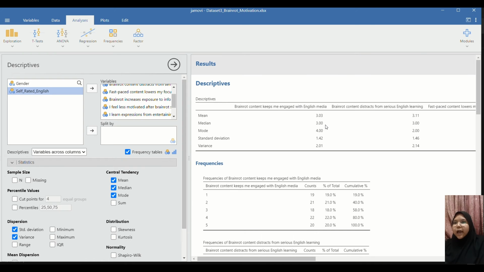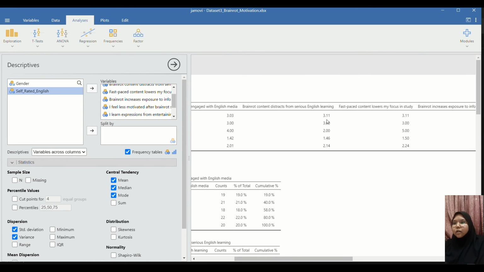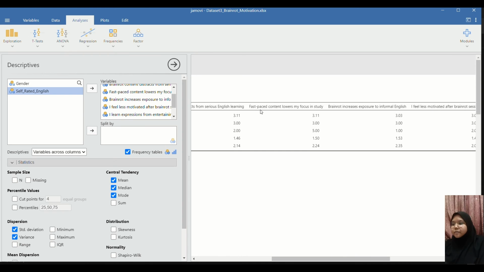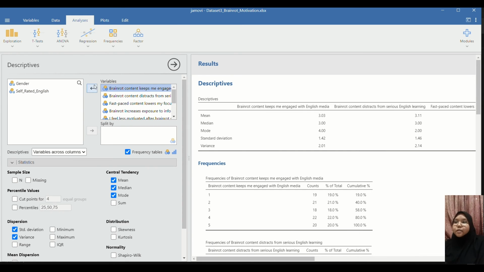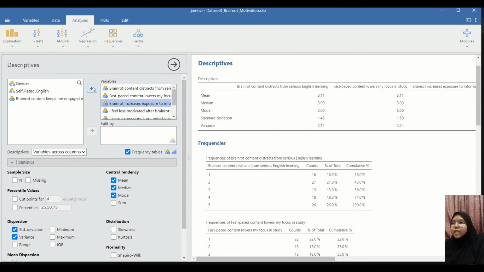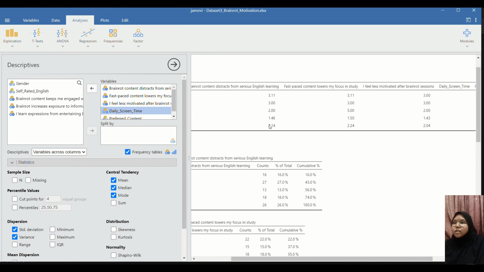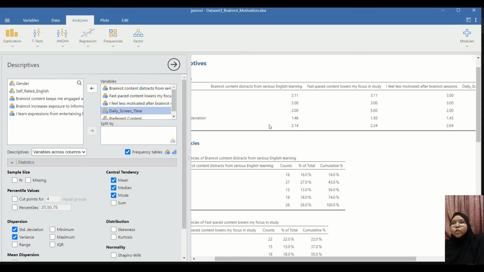And for the items measured using Likert scale, we'll have to go back all the way up. Item 2 here, which is Bernard content distracts from serious English learning. I'll be talking about item 2, 3, fast-paced content lowers my focus in study, and item 5, was it? Yes, item 5. So I'll be removing the other items as well. So this one I do not need. This is 2, this is 3, this is 4. I'll remove that. And then this one is 6. I will remove that, since I will be talking only about these 3 specific items.